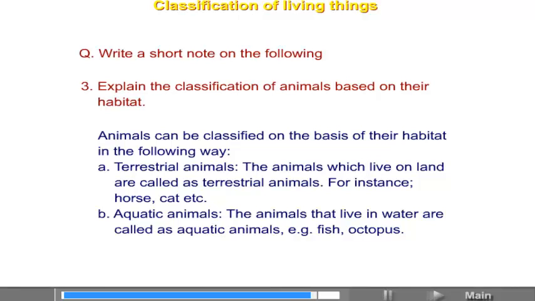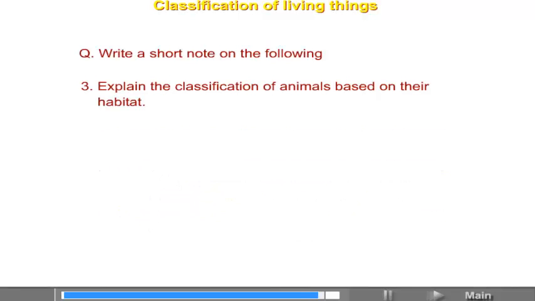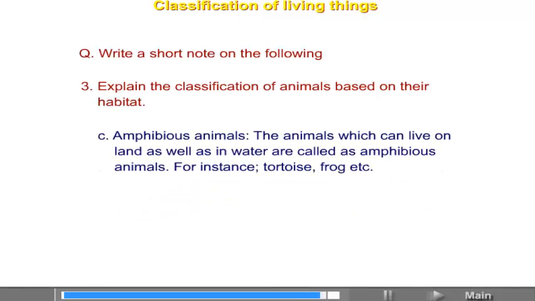The animals that live in water are called aquatic animals. For example, fish, octopus. Amphibious animals. The animals which can live on land as well as in water are called amphibious animals. For instance, tortoise, frog, etc.